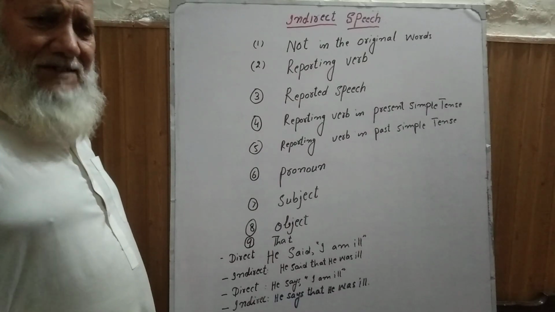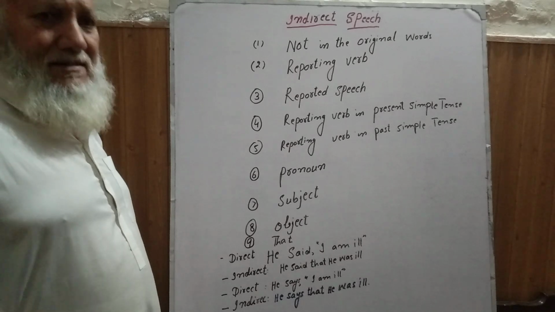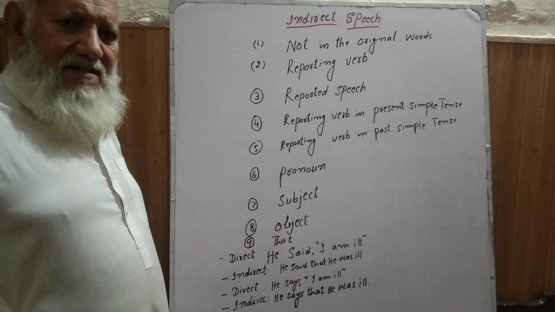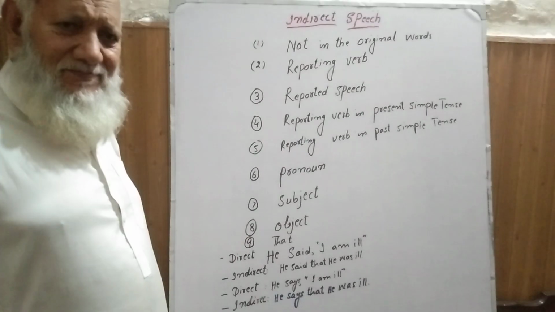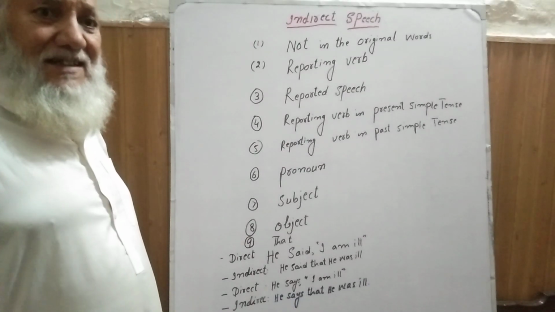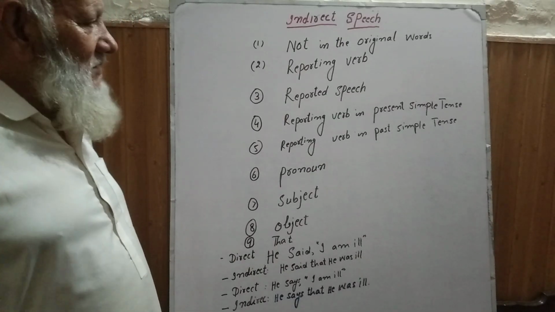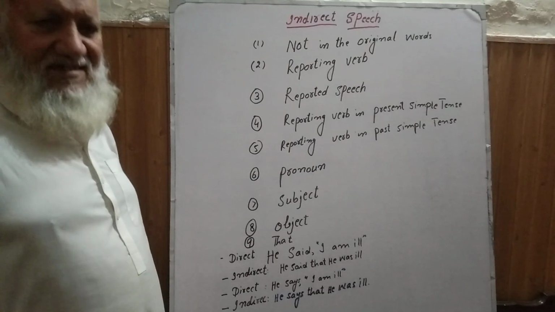Different pronouns change according to different rules. Number one, the first person changes according to the subject, and the second person changes according to the object, and there will be no change in the third person.